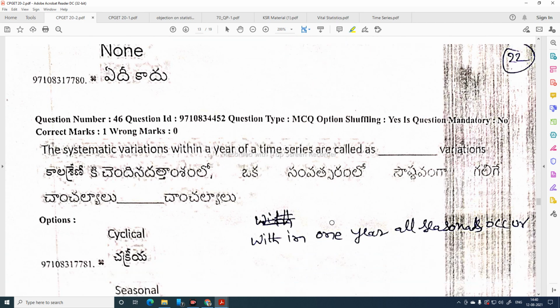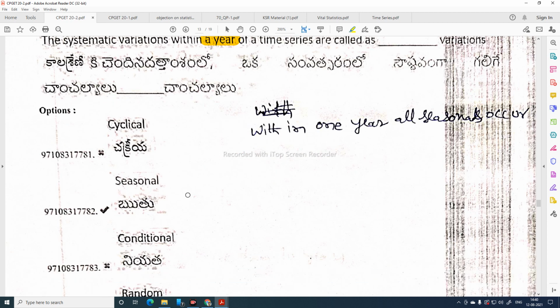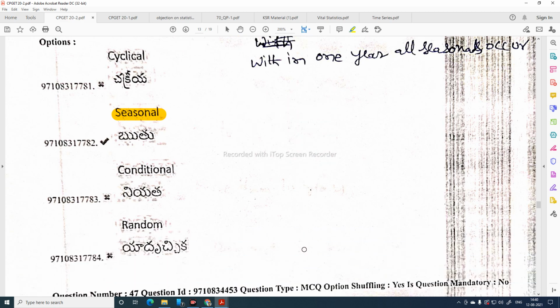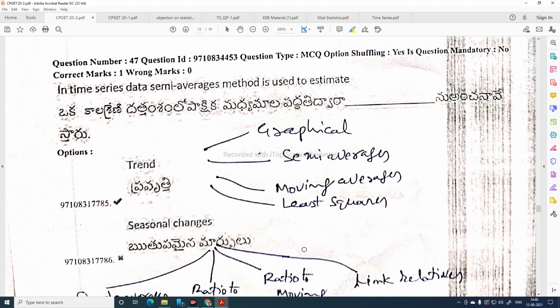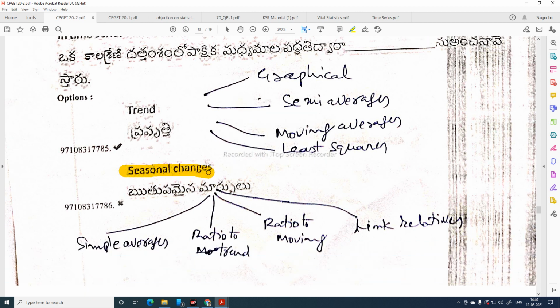The systematic variations within a year of a time series are called seasonal variations. Within one year all seasons occur. In time series data, is the semi-averages method used to estimate seasonal changes? No, the method of semi-averages is for trend. There are four methods to measure trend: graphical, semi-averages, moving averages, least squares. The four methods to measure seasonal variations are simple averages, ratio to trend, ratio to moving averages and link relatives.